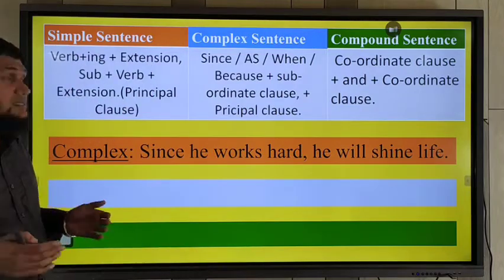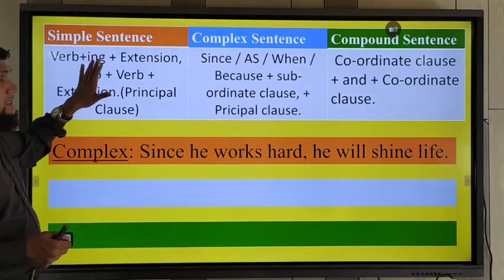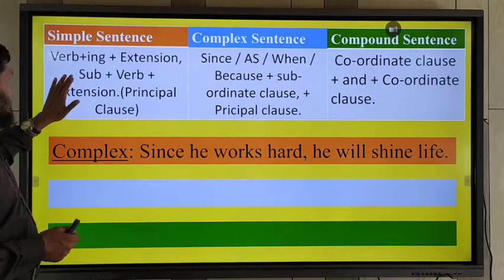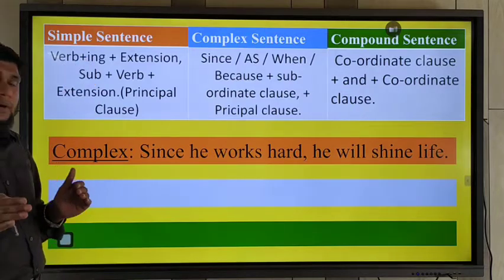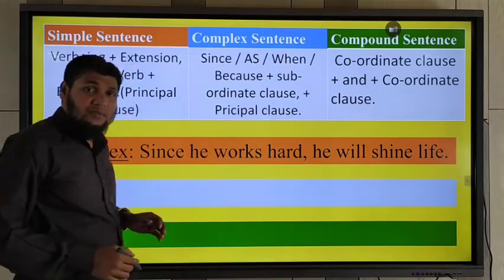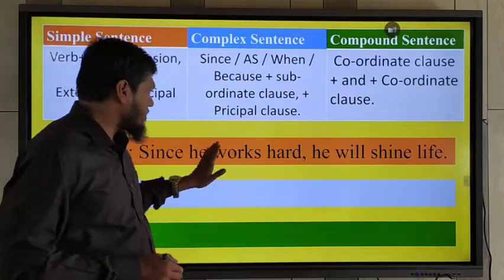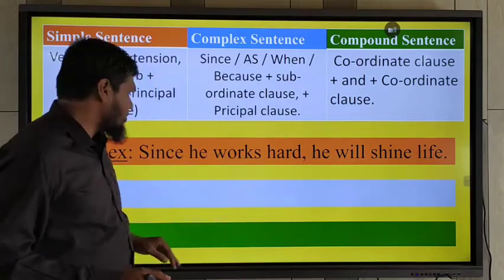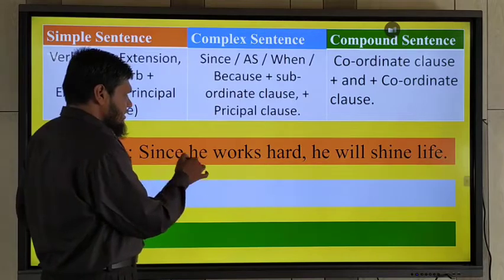So we change them. If we want to change it into simple sentence, that time we should use verb plus ing. That means the verb of the subordinate clause. When the subjects are same, you should not use since, and you should not use the subject.